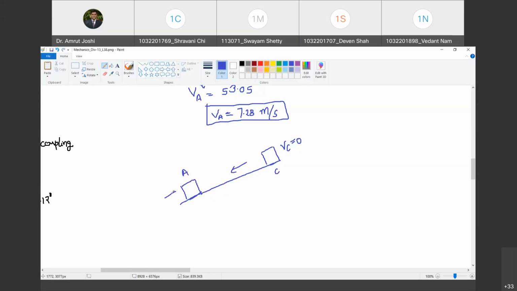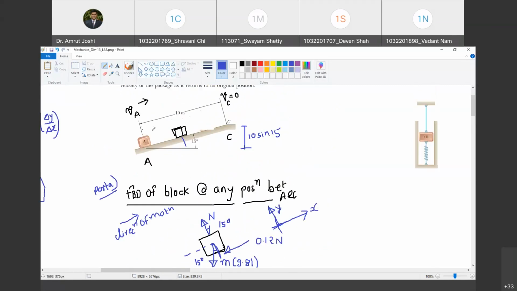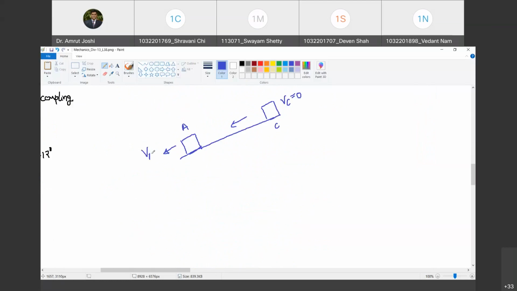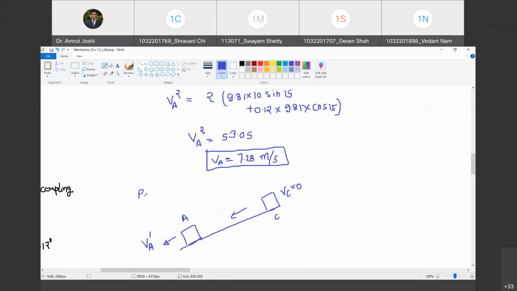So at that time, its velocity will be VA, but it will conflict with the earlier notation. So I am going to call it VA dash. So what is VA dash? Velocity of the package at A when it has returned from uphill to downhill. Happy? Yes, sir. Okay. Now, this is part B.